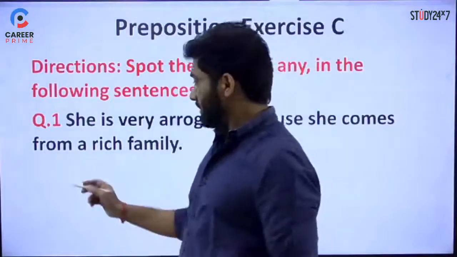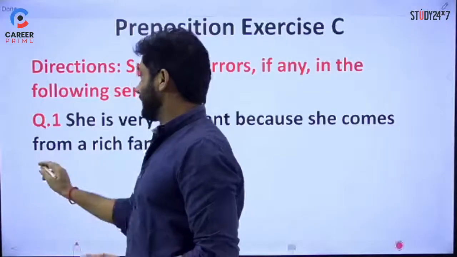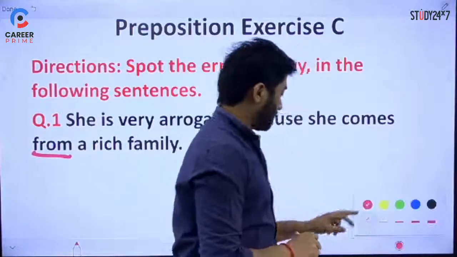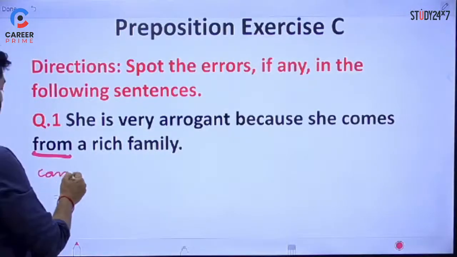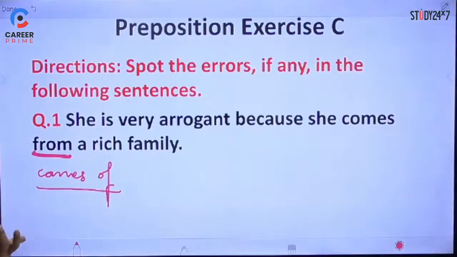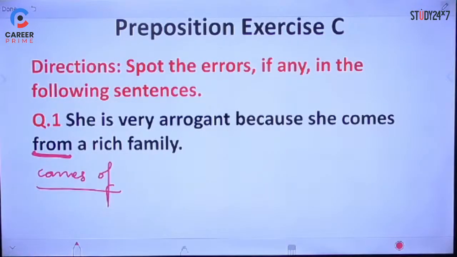Usually we speak this way, so it may seem convenient to think this is right, but it is not. From is not correct here. It should be of. The reason is, when you use comes of, that talks about the ancestry, right? A particular person's ancestry or descent. So it should be of. The correct answer is comes of, which means have a particular ancestry.